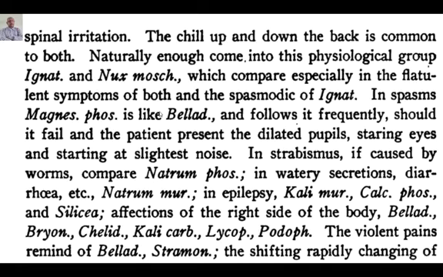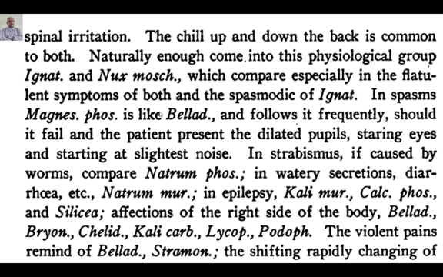One must think along with Mag phos and compare Ignatia with Nux moschata and find out what the differentiating factor is. In spasms, magnesium phosphoricum is like Belladonna and follows it frequently. So both follow each other a number of times. Should it fail, the patient may present with dilated pupils, staring eyes and starting at the slightest noise. These are common features of Belladonna. The slightest noise startles them, which is very typical.